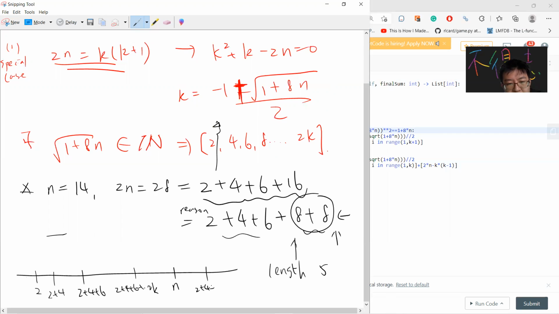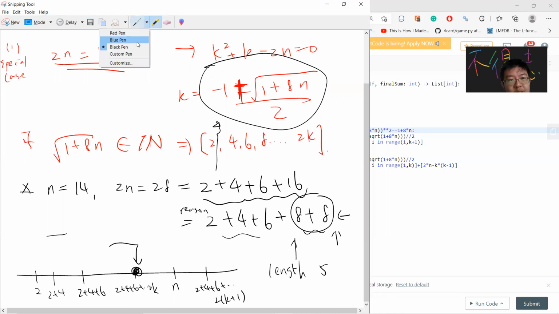If the square root of 1 plus 8n is not an integer, then you find k at this point, and your answer must be this, up to the point where you cannot find the answer. Because the last number must be one of the earlier ones, so this guy must be a duplicate. So you need to discard this, and the final return is 16.